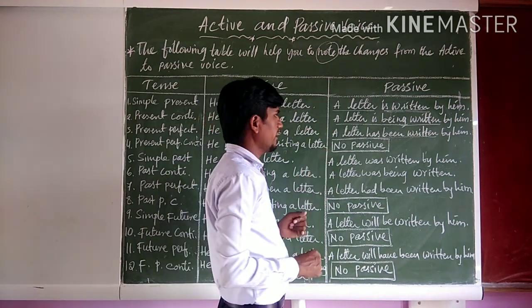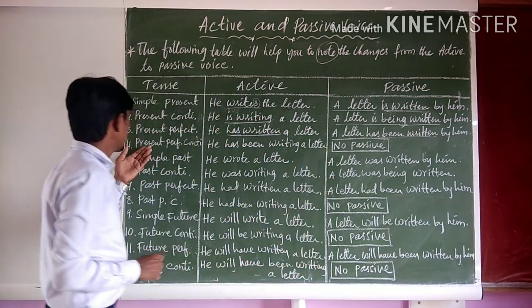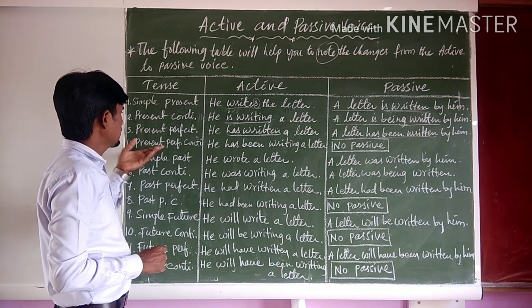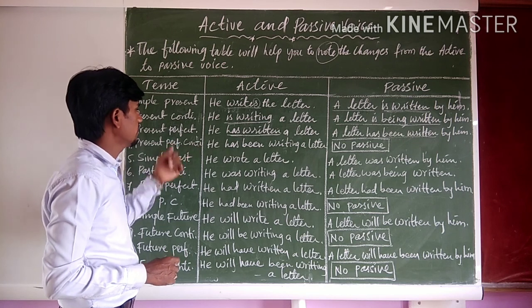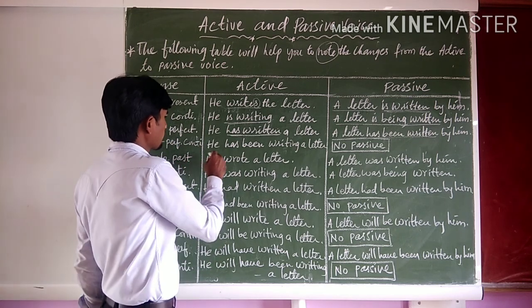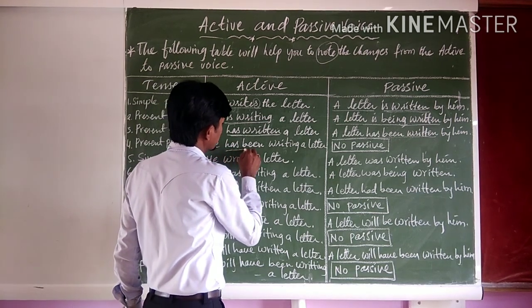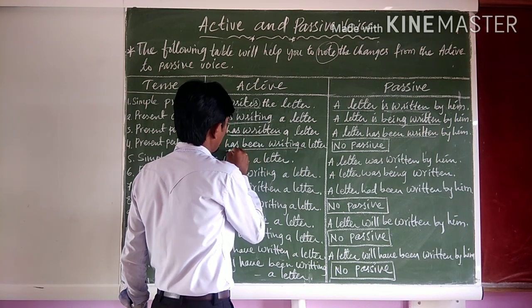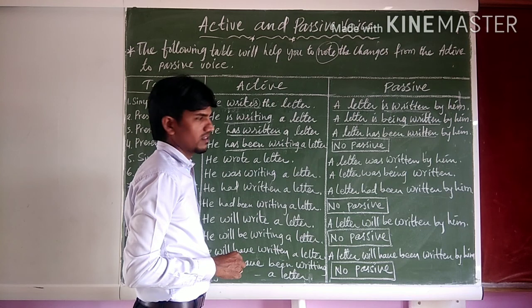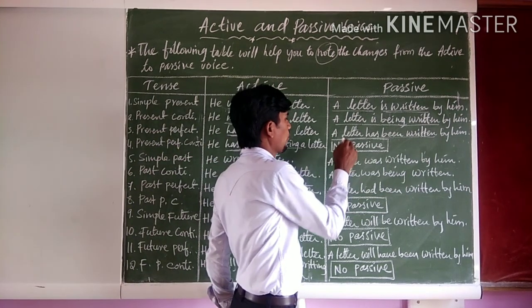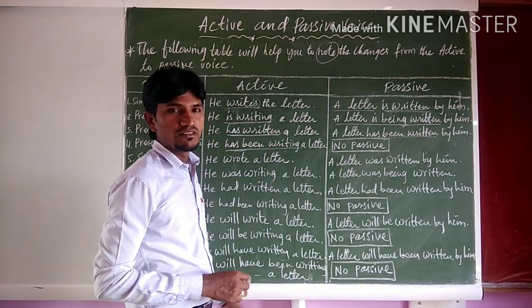And the next one is the present perfect continuous tense. An example is: he has been writing a letter. It has no passive form.